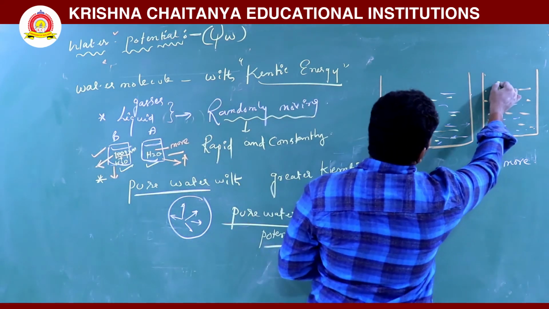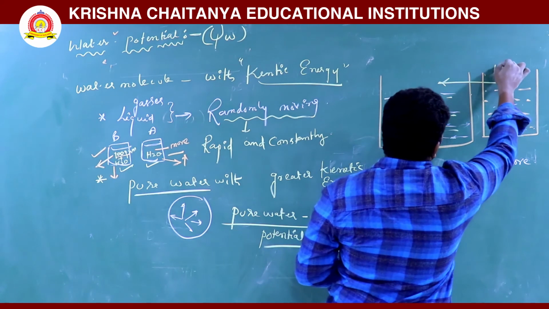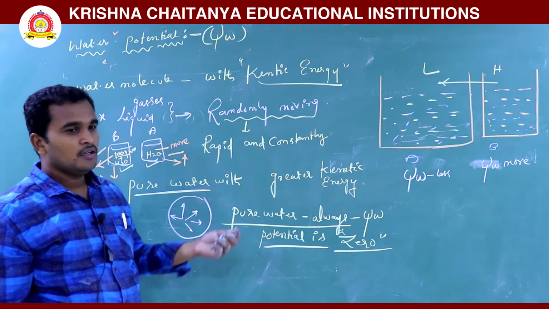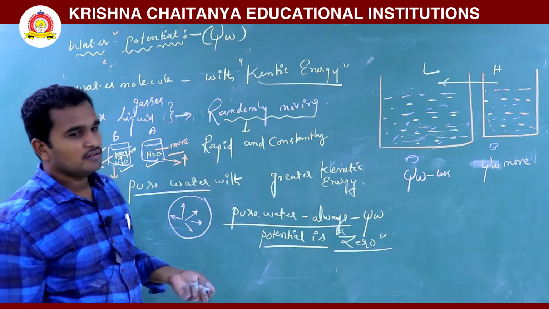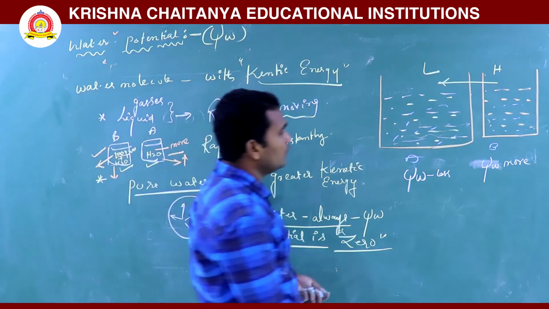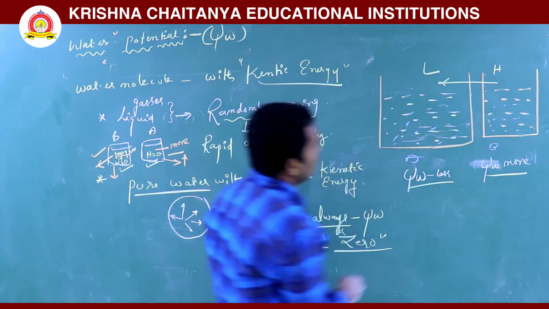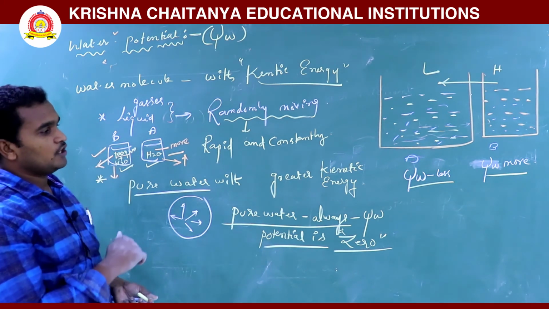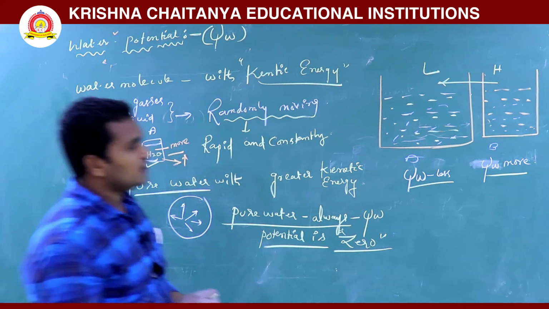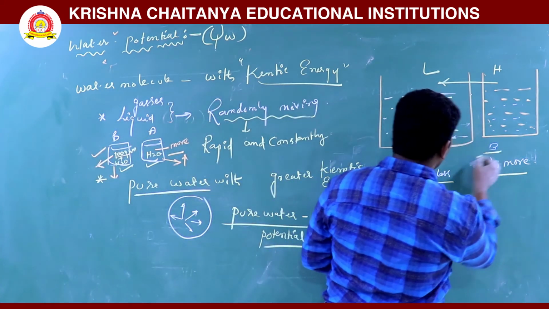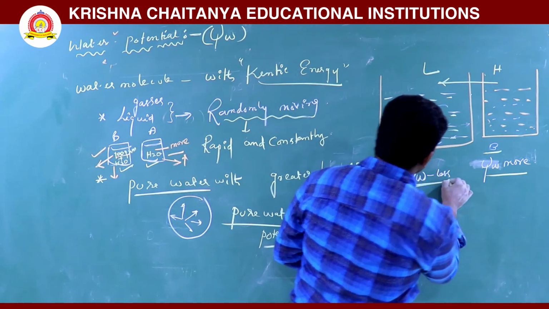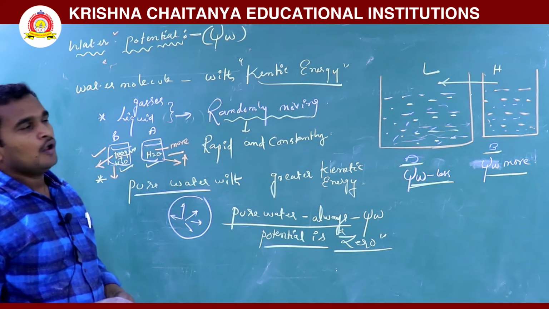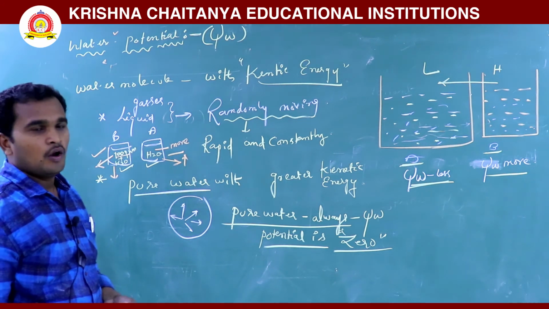Water always moves from high water potential to low water potential. Where is water potential more? In B the water potential is more and in A it is less. So that's why water moves from high concentration to low concentration.